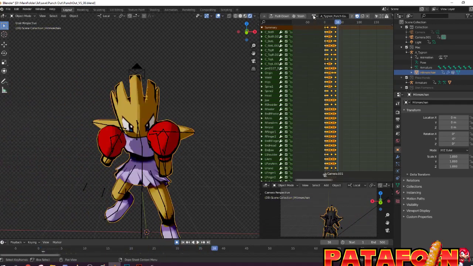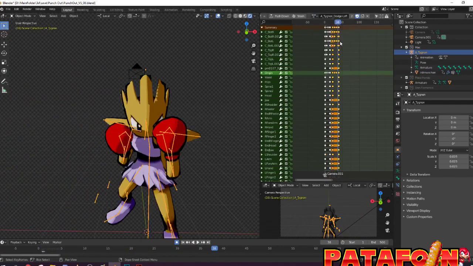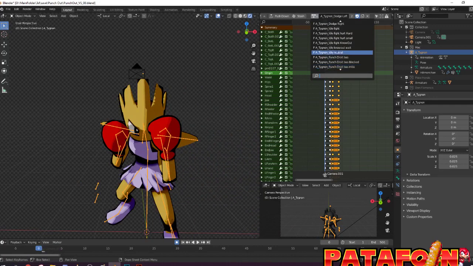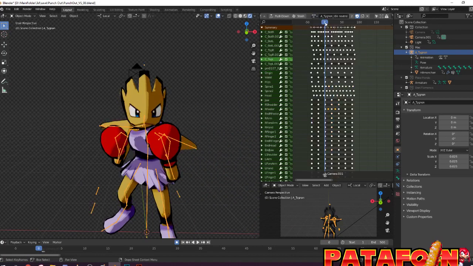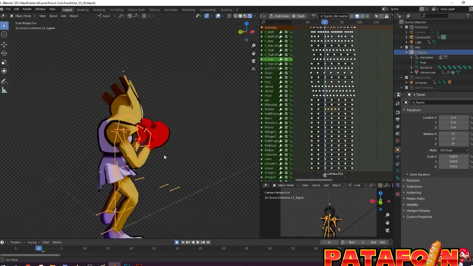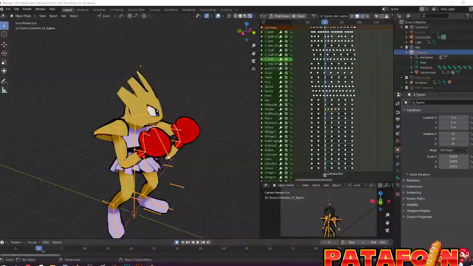No, I need to save this. Okay, so now we are waiting for Unity, the software that I use, to open. It's starting, it's long.